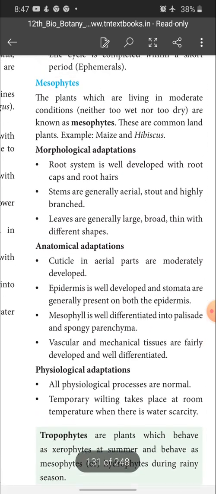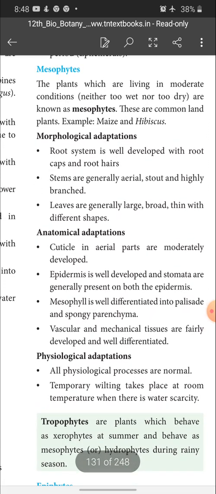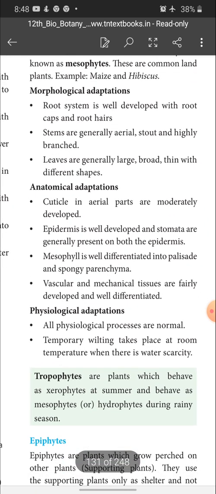This is a 5-mark question, children. What are mesophytes? Mention its morphological, anatomical and physiological adaptations. It is a 5-mark question. Please note it and do it.